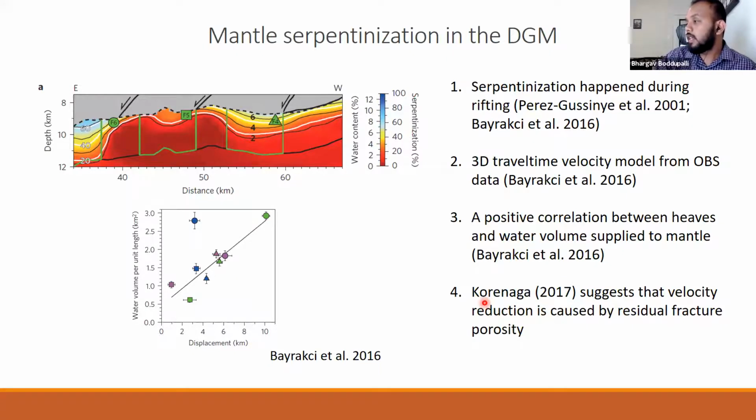Korenaga 2017 suggested that the velocity reduction in the mantle is not primarily due to serpentinization, but due to residual fracture porosity. So with all these unanswered questions, to understand rifting better, we propose to build a high resolution velocity model of the deep Galicia margin.